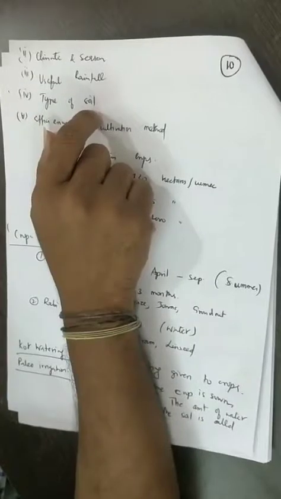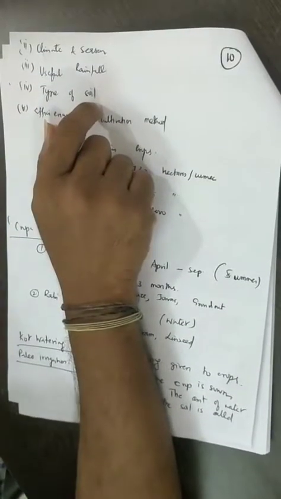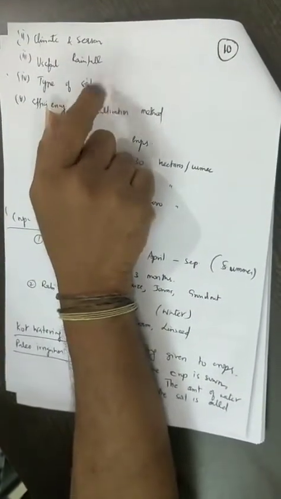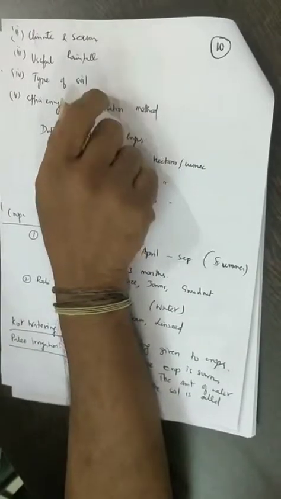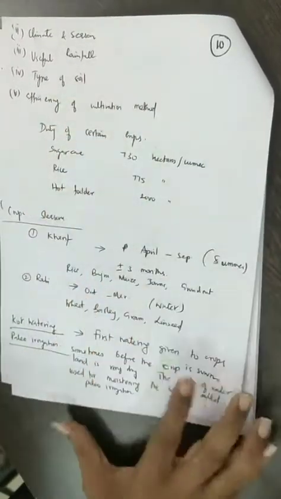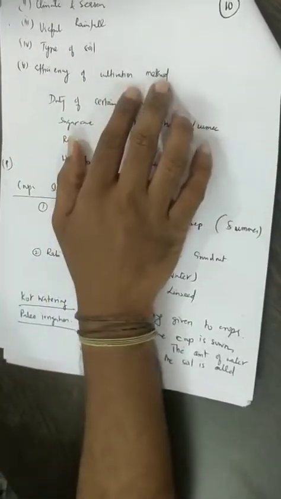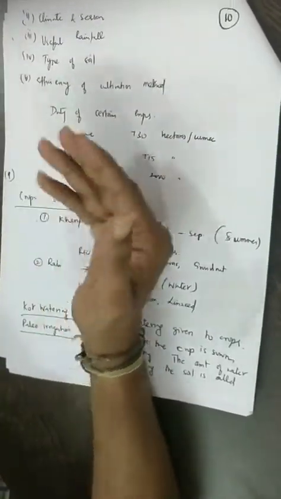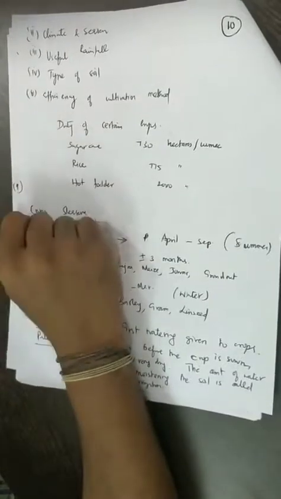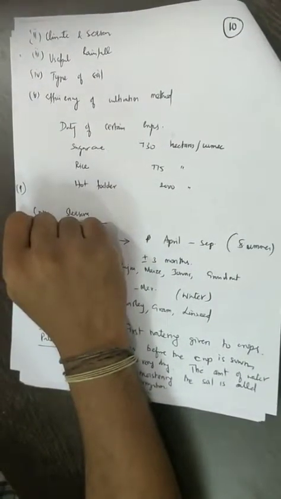If the type of the soil is clayey soil, then there will not be much percolation. If it is sandy soil, there will be loss by percolation. So obviously duty is going to be reduced for sandy soils. Similarly, the efficiency of the cultivation method. What is the method you are going to use for applying the water to the crops? That also is going to affect your duty.